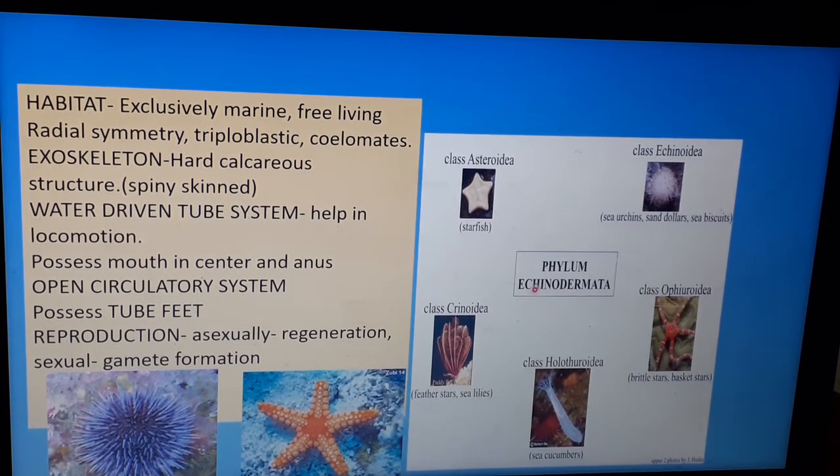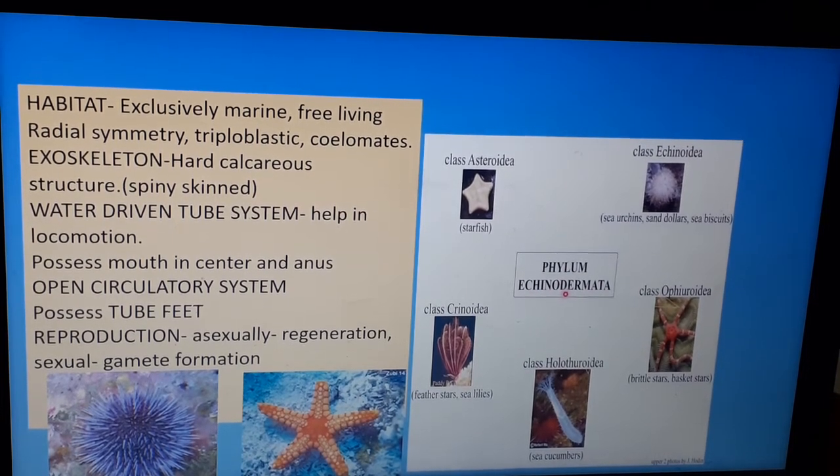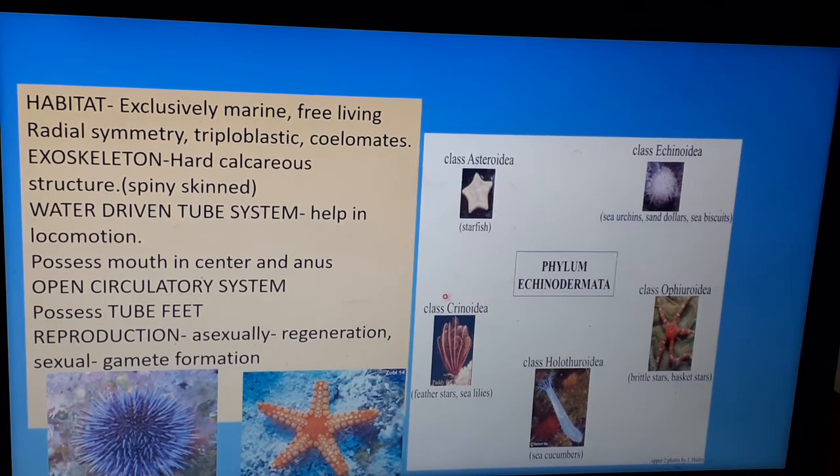Okay. So coming to the next and the last phyla under subkingdom Invertebrata is phylum Echinodermata. Echino means spiny, derma means skin. So, spiny skinned animals. The very familiar animal of this phyla is the starfish. Okay children, if you see, all the starfishes have these arms. Now these arms are called tube feet. Preferably they will be 5 arms, but not necessarily.